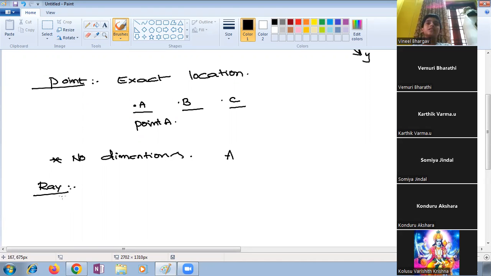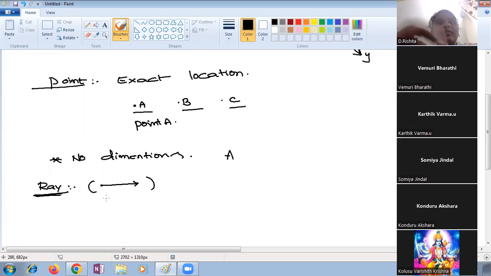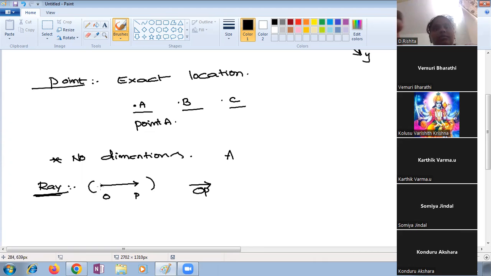Varshit Krishna can answer for ray. How to represent a ray? Ma'am, on one side we have a dot, on the other side we have an arrow. It can be extended only on one side. So we can write ray OP. We write a small ray symbol and then OP. Very good. We can't write PO, because the starting point should be written first. Very good. Now this is about ray, children.